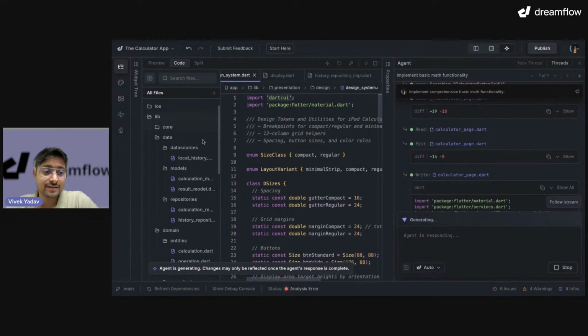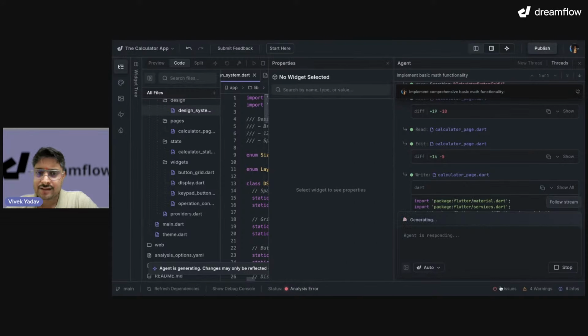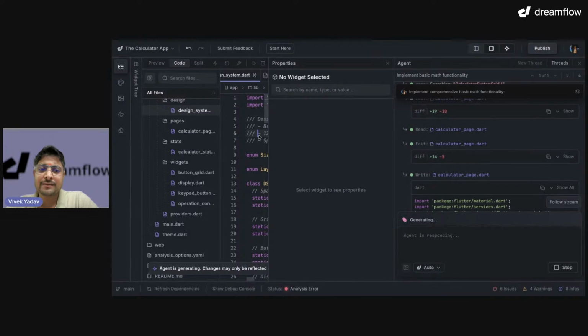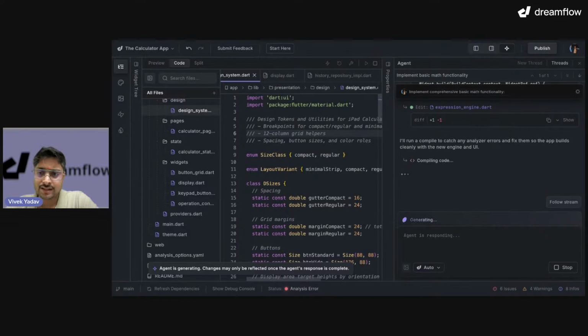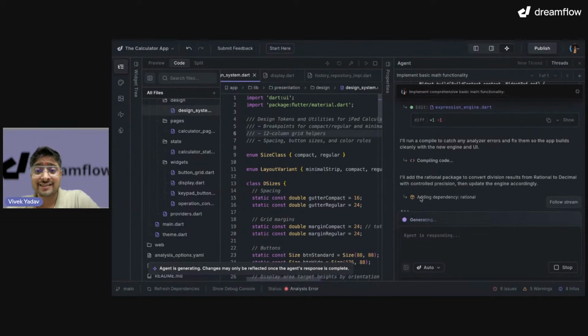Give some time to our agent. Analysis errors: I have 6 issues. Okay, that's great. Look at this. Dreamflow basically keeps checking if there is any issue occurring in our application, and it shows us at the bottom right that I have 6 issues, 4 warnings, 8 infos. At the center bottom it is saying you have an analysis error, and that is why I cannot start your application. I have to fix them before starting it.